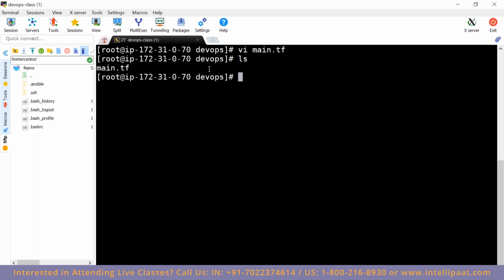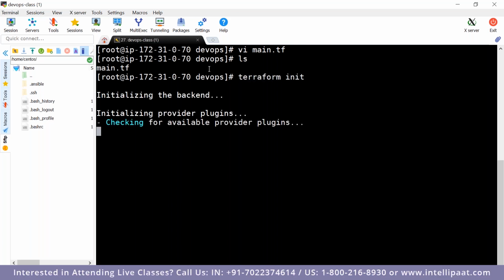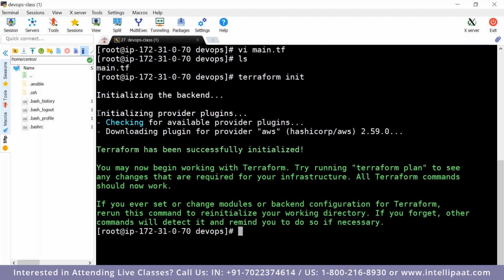See, now it checks for the plugin, downloads the provider AWS, and installs it in the machine.